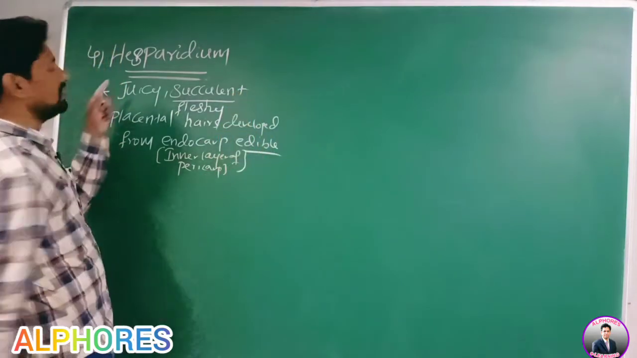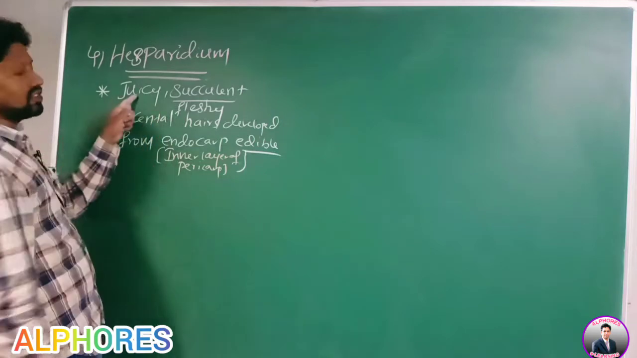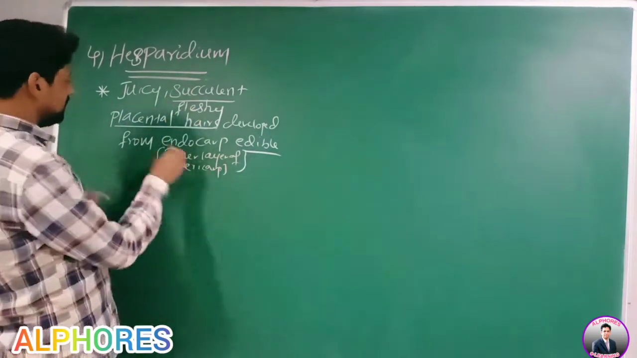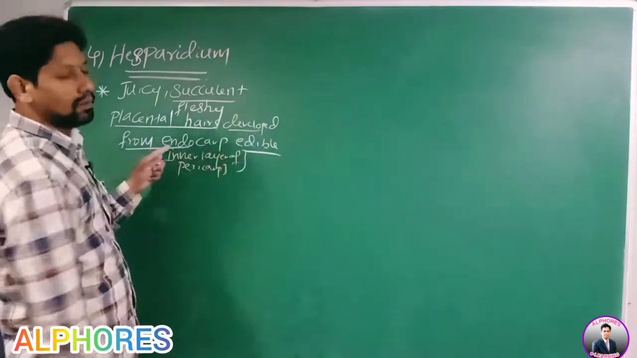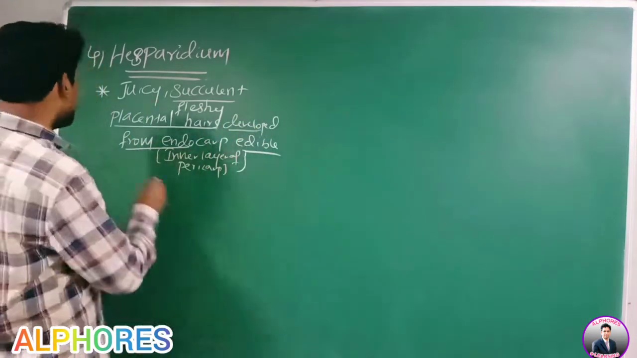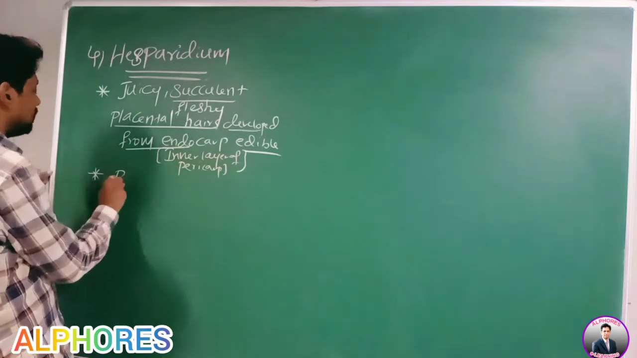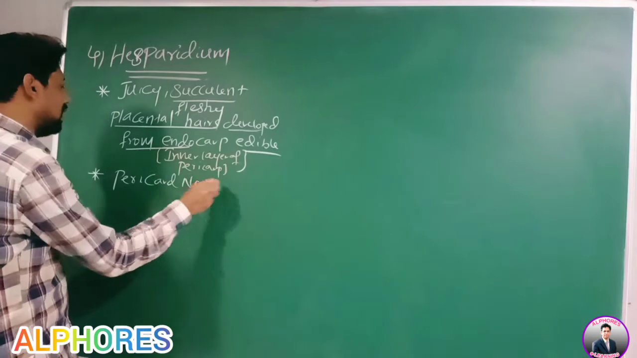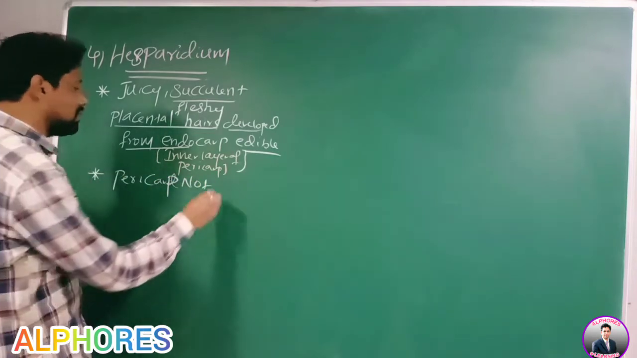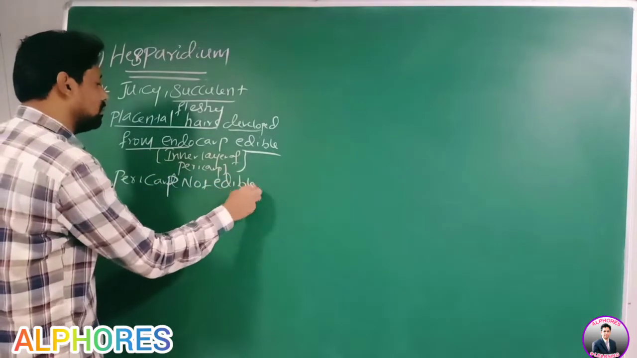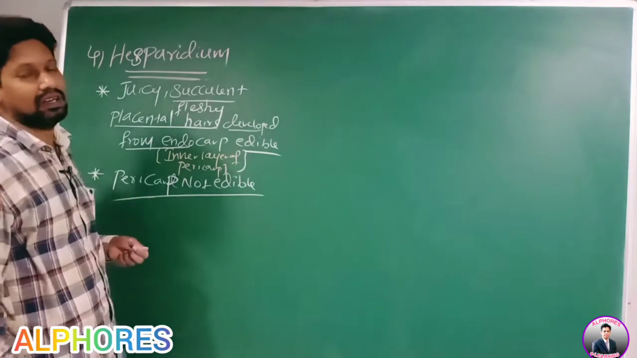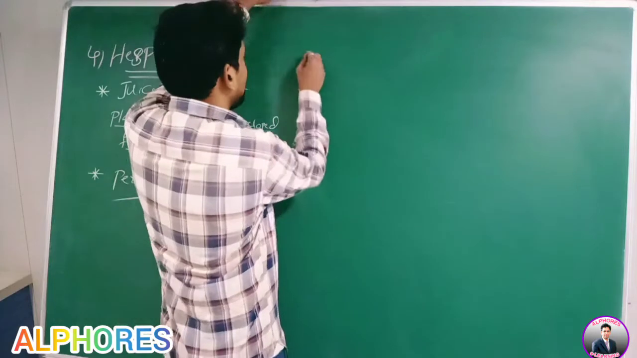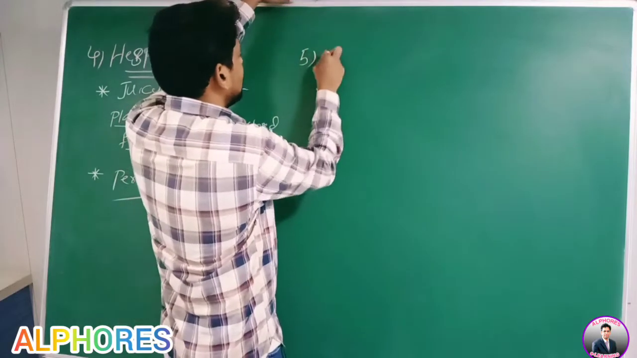Therefore, what is edible in case of Hesperidium? The juicy, succulent, placental hairs developed from endocarp are edible. In Hesperidium, is the pericarp edible? No. Pericarp is not edible. Now go for number 5. What is it, sir? Drupe.